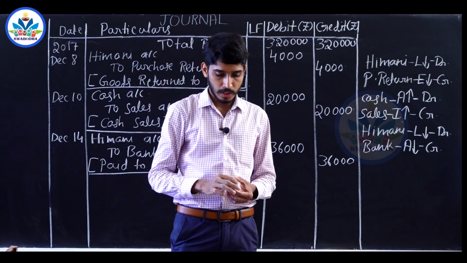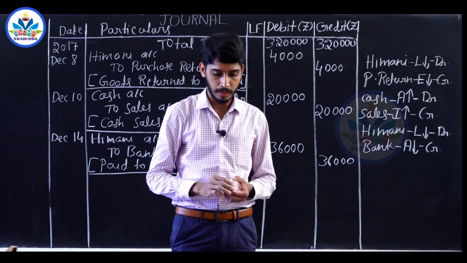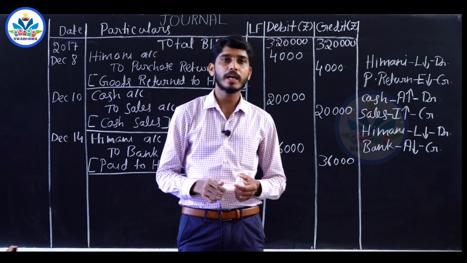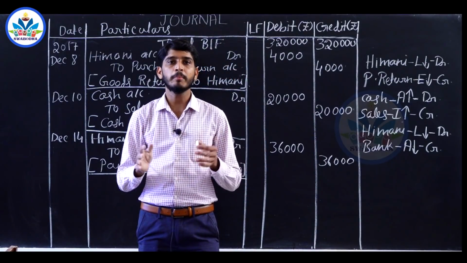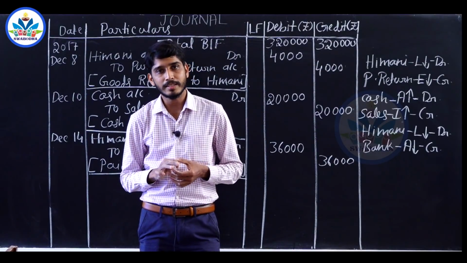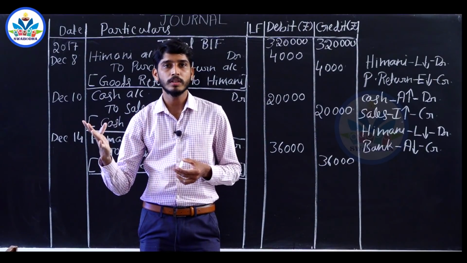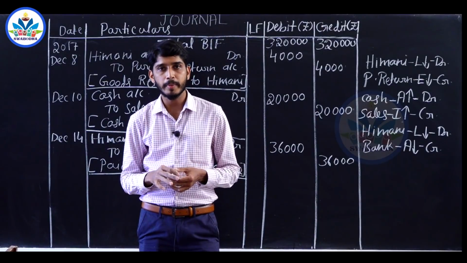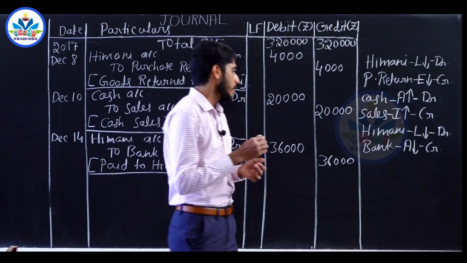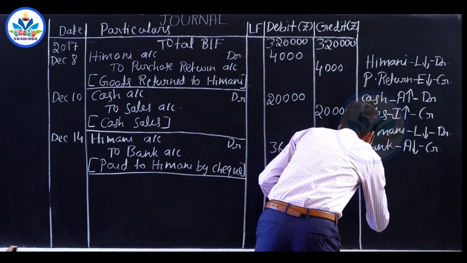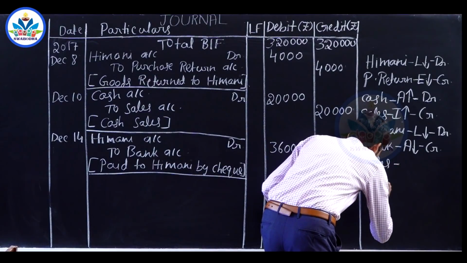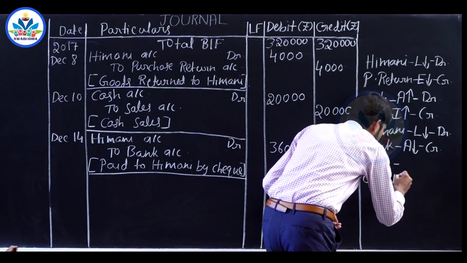Next transaction on 17th of December, goods sold to Goel traders rupees 3,50,000. Now the name of the person is mentioned, that means it is a credit transaction. Goods have been sold to Goel traders on credit basis and the value of sales is 3,50,000. So the two accounts involved are sales account and Goel traders account.